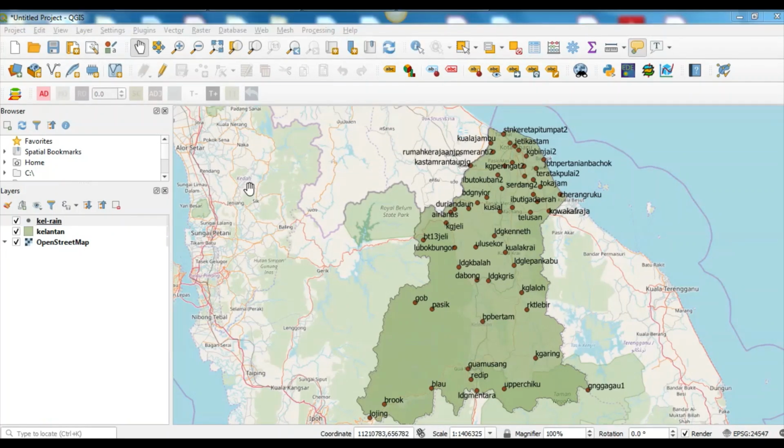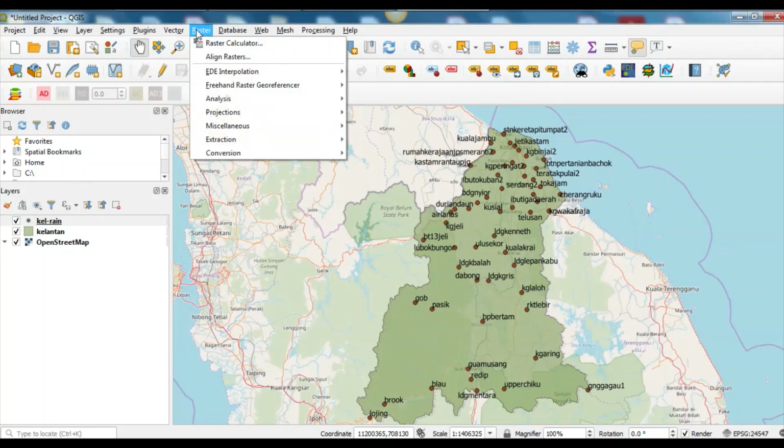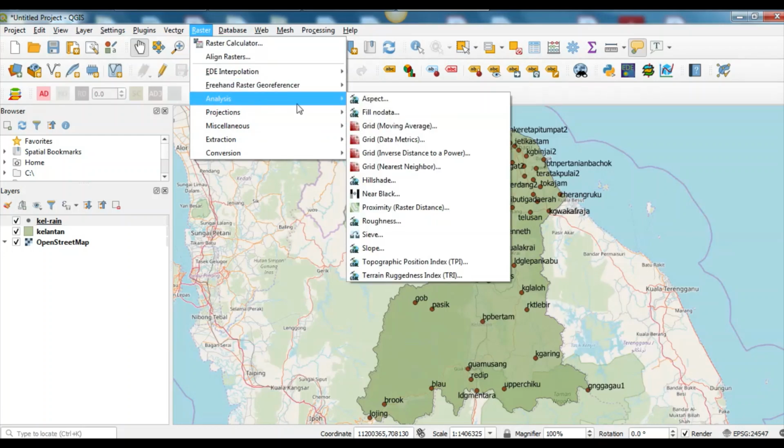The next step is for us to do the rainfall interpolation. The first step will be clicking on Raster, choose Analysis, and then Grid (Inverse Distance to a Power).